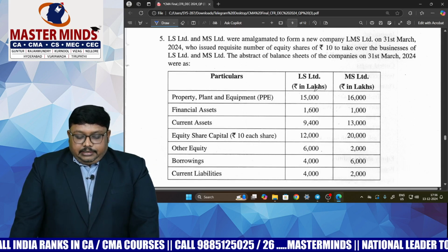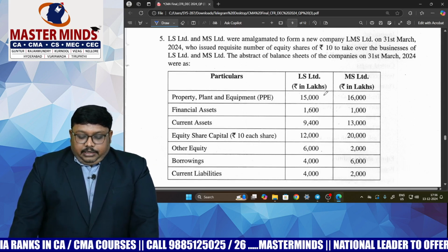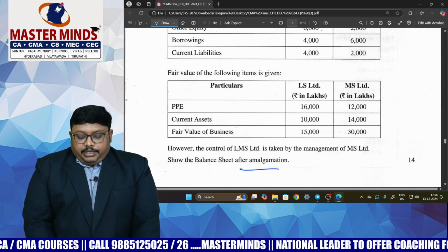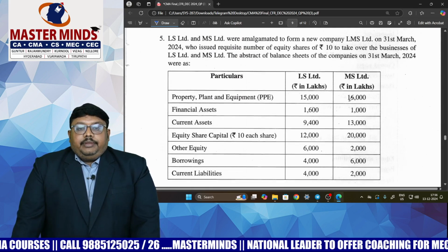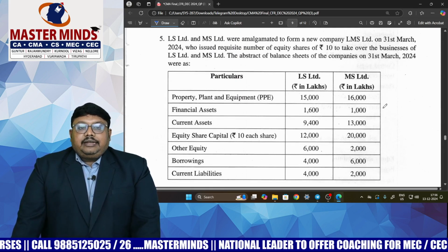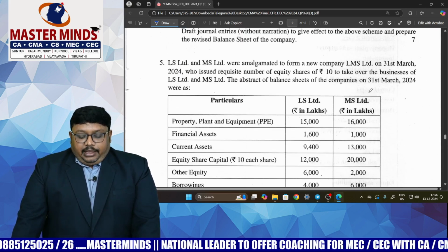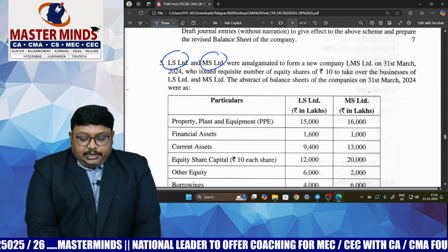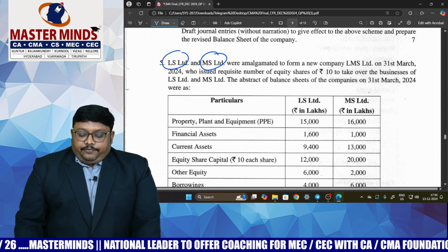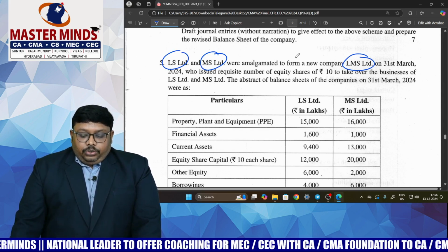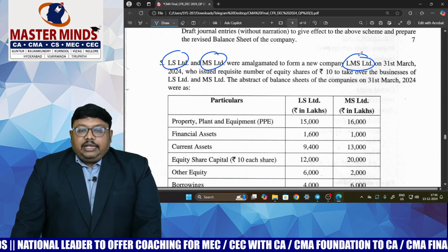And coming to the next question, 5. This question number 5 comes from business combination. Under business combination, we are having the concept called reverse acquisition. Under the reverse acquisition, initially we are having 2 companies, LS Limited and MS Limited. Now they formed LMS Limited. So here we are having 2 acquiree companies and 1 acquirer company.